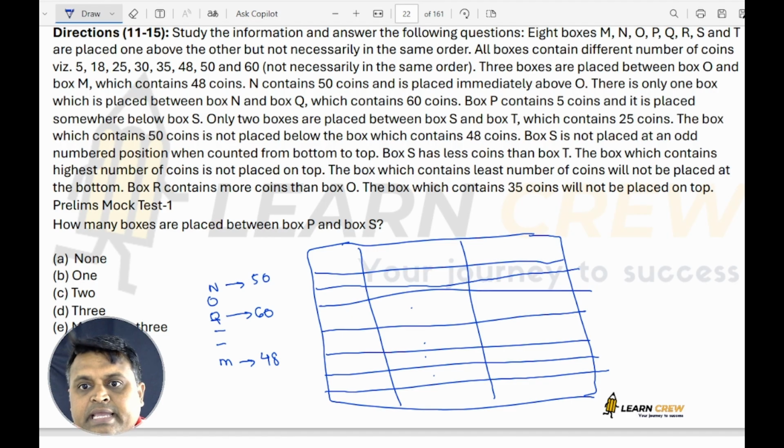Box P contains 5 coins and it is placed somewhere below S.